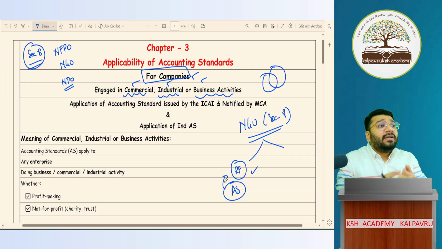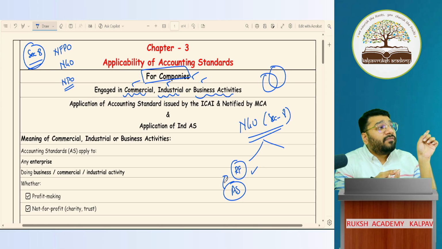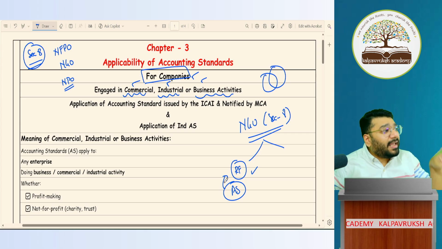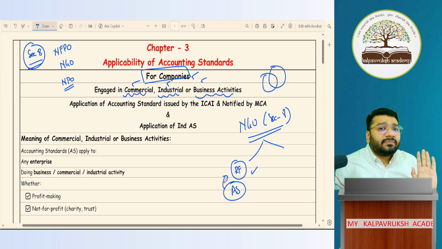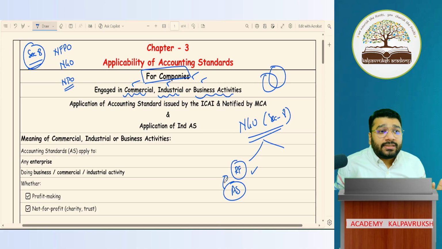Whatever money they are getting, for what purpose they're getting it, for the same purpose they're spending it. There's no commercial motive behind it. I got 100 rupees from you. For what purpose? Sir, donate this for flood relief purpose. For that purpose, I donated the money also. In this entire process, did I make any surplus? Am I going to enjoy this for myself or for my organization's development? No. So such organizations, do they need to comply with accounting standards?